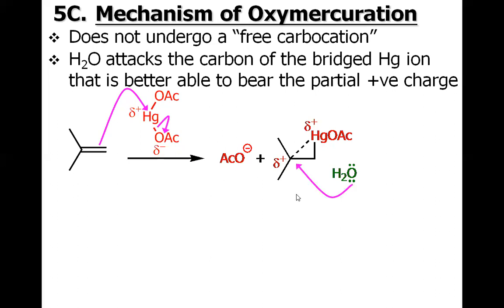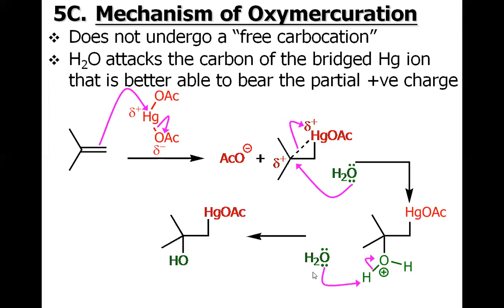Then the water attacks, and we have the breakage of the C-Hg bond, and at one end we have the OH2 positive, which will be converted into water after one more step, and the other end has the mercuric acetate. Here the water attacked this carbon, not this carbon. Again, this is a matter of regioselectivity. This occurred because mercury has a larger size, so it prefers to stay at the less hindered site.